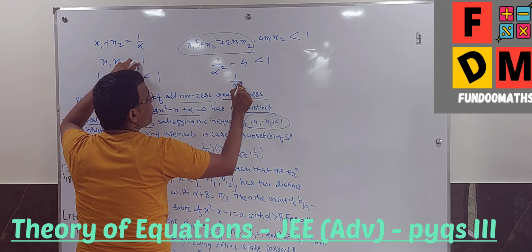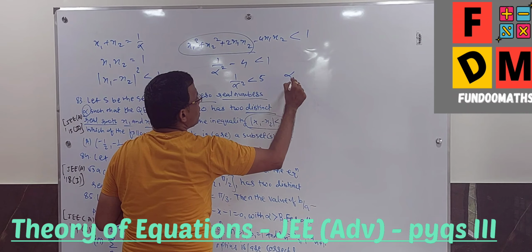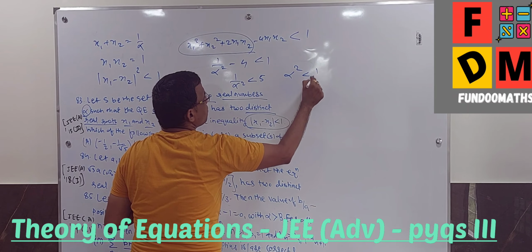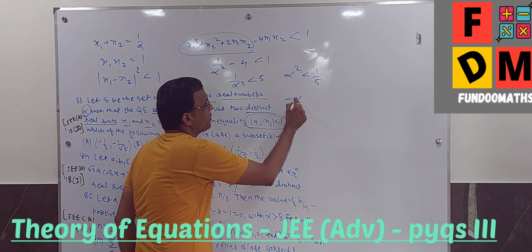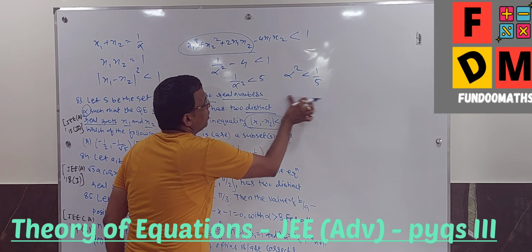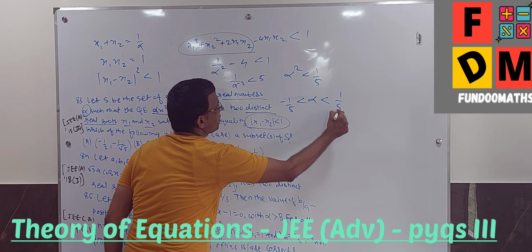So 1 upon alpha square is less than 1 plus 4, 5. So alpha square is less than 1 by 5, taking the reciprocal, so alpha is between minus 1 by 5 and plus 1 by 5.